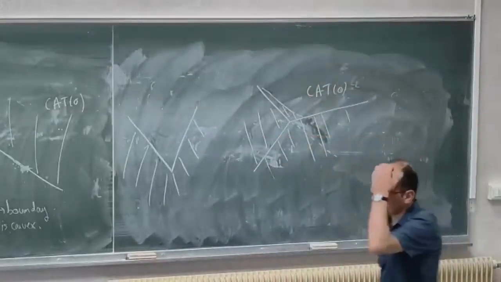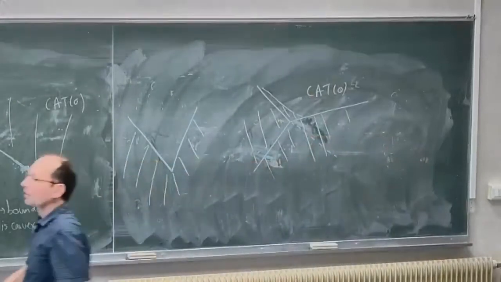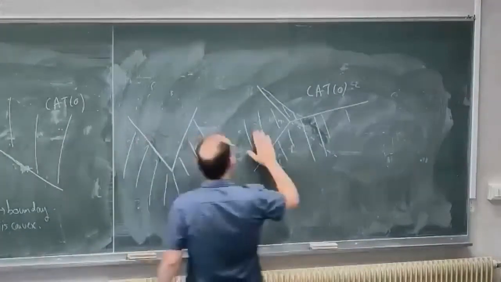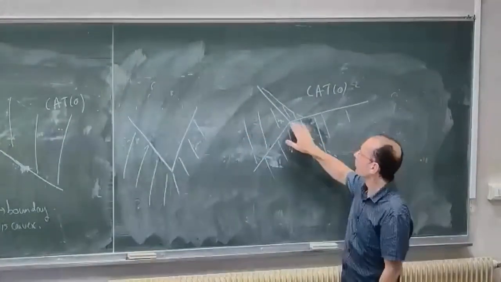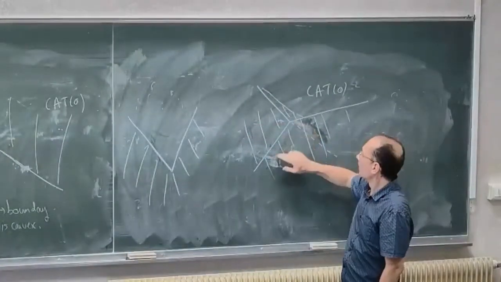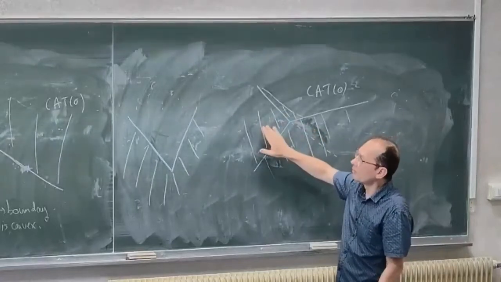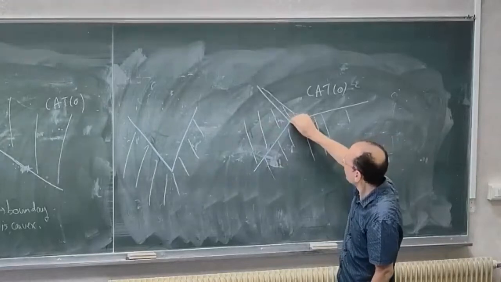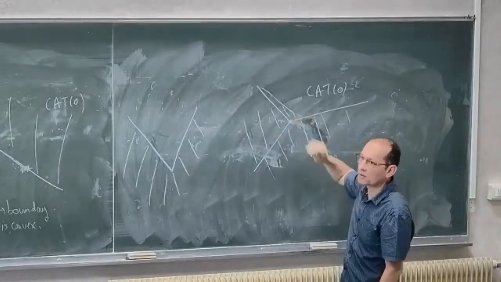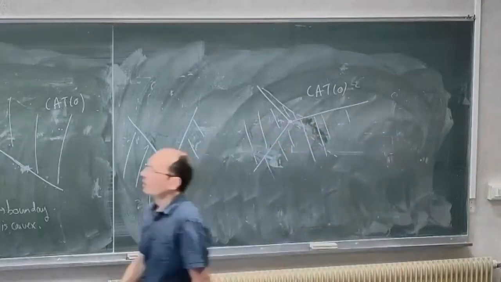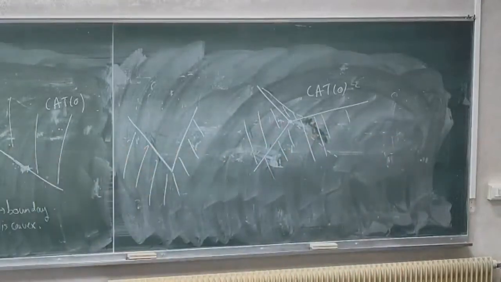And this surface is CAT(0). It's typically a kind of surface which is flat almost everywhere, because if you take a triangle away from the gluing, and even on the gluing, your triangle will be a flat triangle. In fact, the point where you have some negative curvature is here. So this is an example, and you can construct plenty of examples.